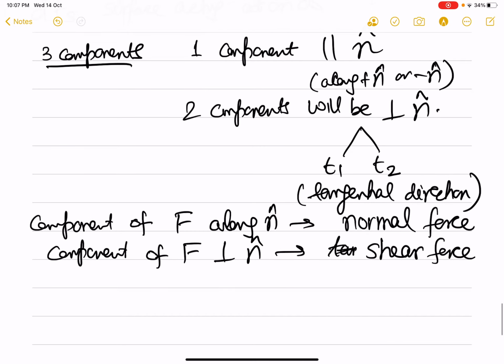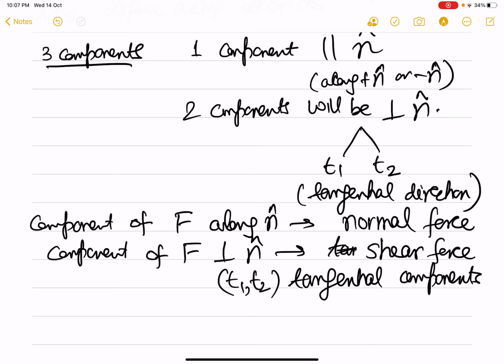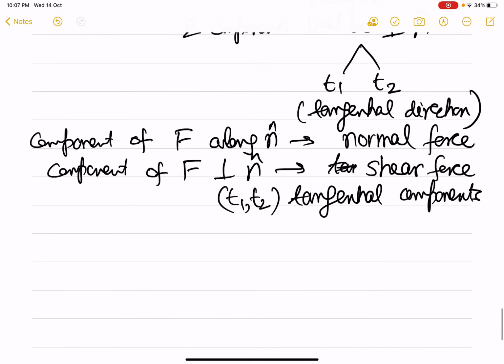So in general, there will be two components, T1 and T2. So these are also the tangential components. The shear force is always acting in a direction tangent to the surface. So this is what we have defined as a shear force.